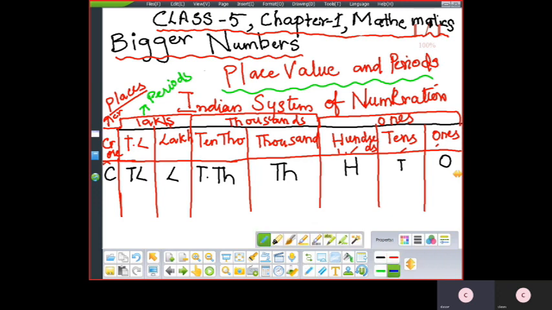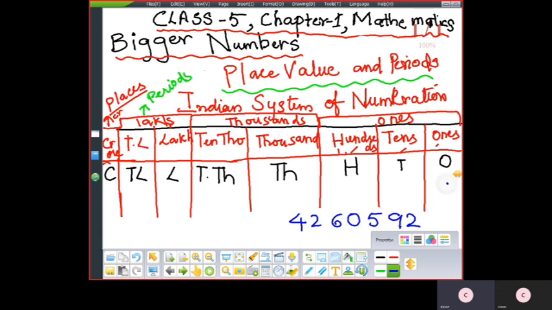So I am taking the number as 4, 2, 6, 0, 5, 9, 2. Okay? You want to see? So firstly, how will you spell this one? If I write it, it will be easy for you to spell it.